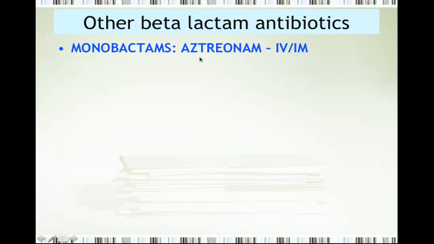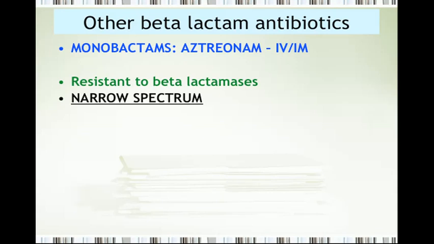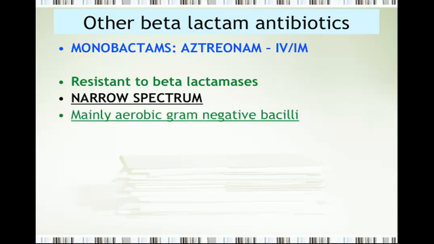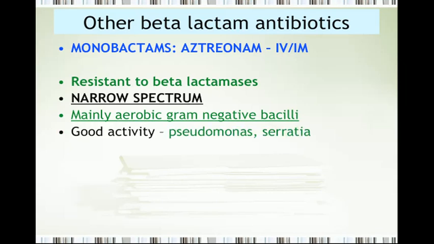Amongst the other beta-lactam antibiotics, the next group is monobactams. And under the monobactams, we have one drug, aztreonam, which has to be injected intramuscular or intravenous. Aztreonam is resistant to beta-lactamases. It's got a very narrow spectrum and it's useful mainly against the aerobic gram-negative bacilli, having good activity against Pseudomonas and Serratia. And the most important point about aztreonam is it is useful if the patient is allergic to penicillins.